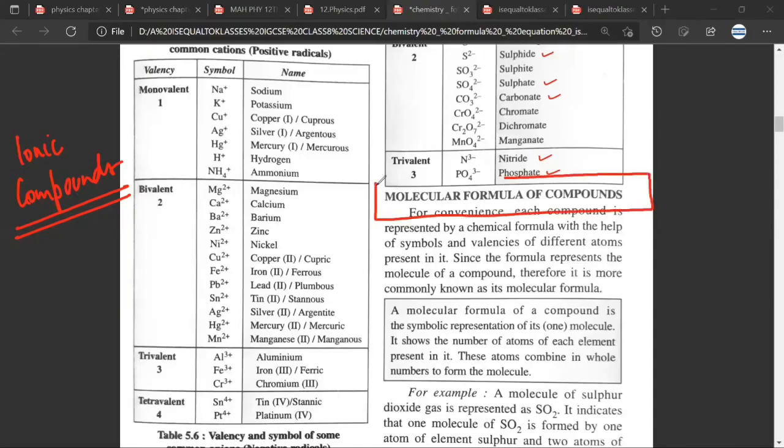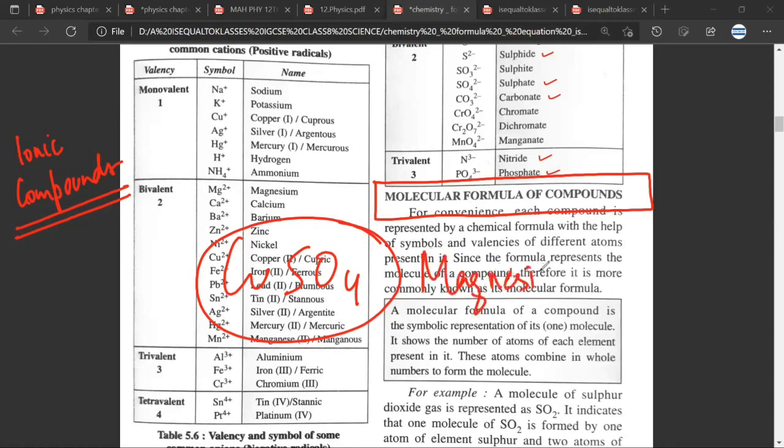So, Mr. Satya, molecular formula of compounds. So for example, you want to write the formula of copper sulfate. Now already I've written the formula, but if I, let us say, ask you how to write the formula of magnesium sulfate, have you understood the question? Yes, sir. Now in this lecture we will study how do I write the formula of magnesium sulfate?